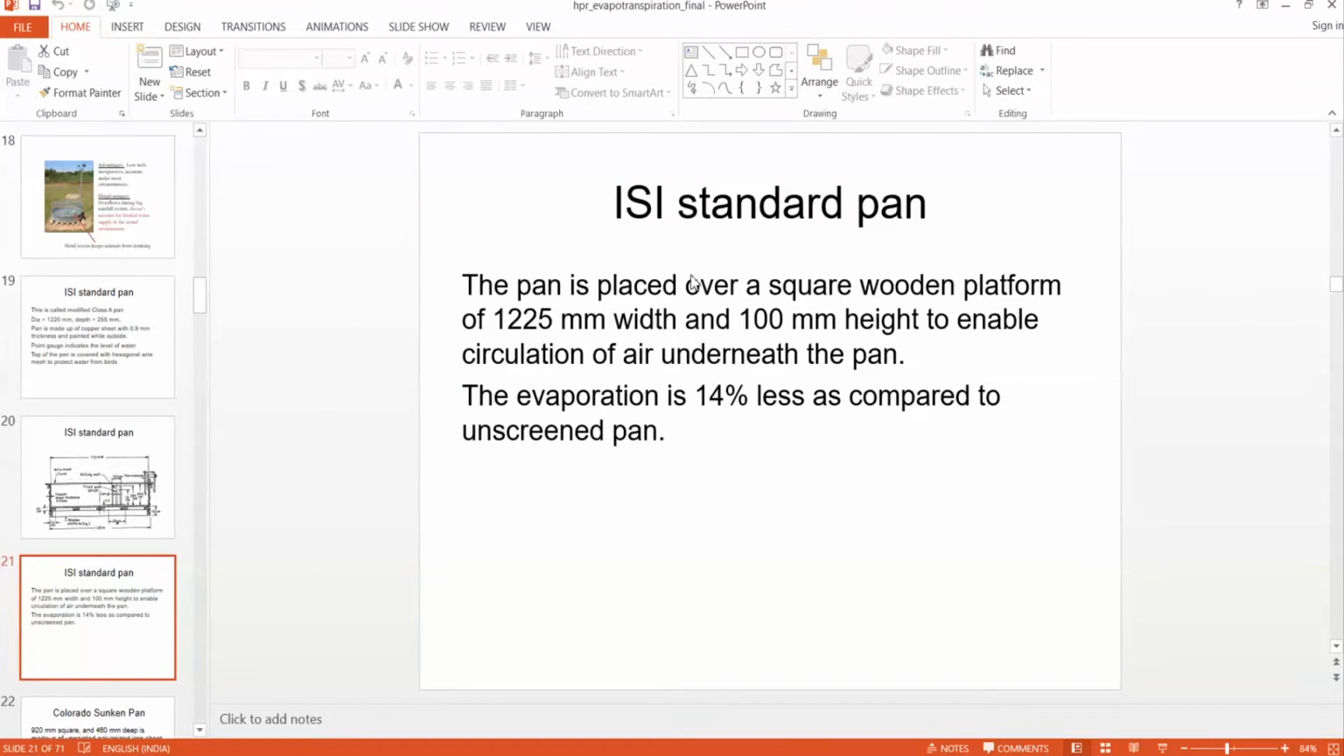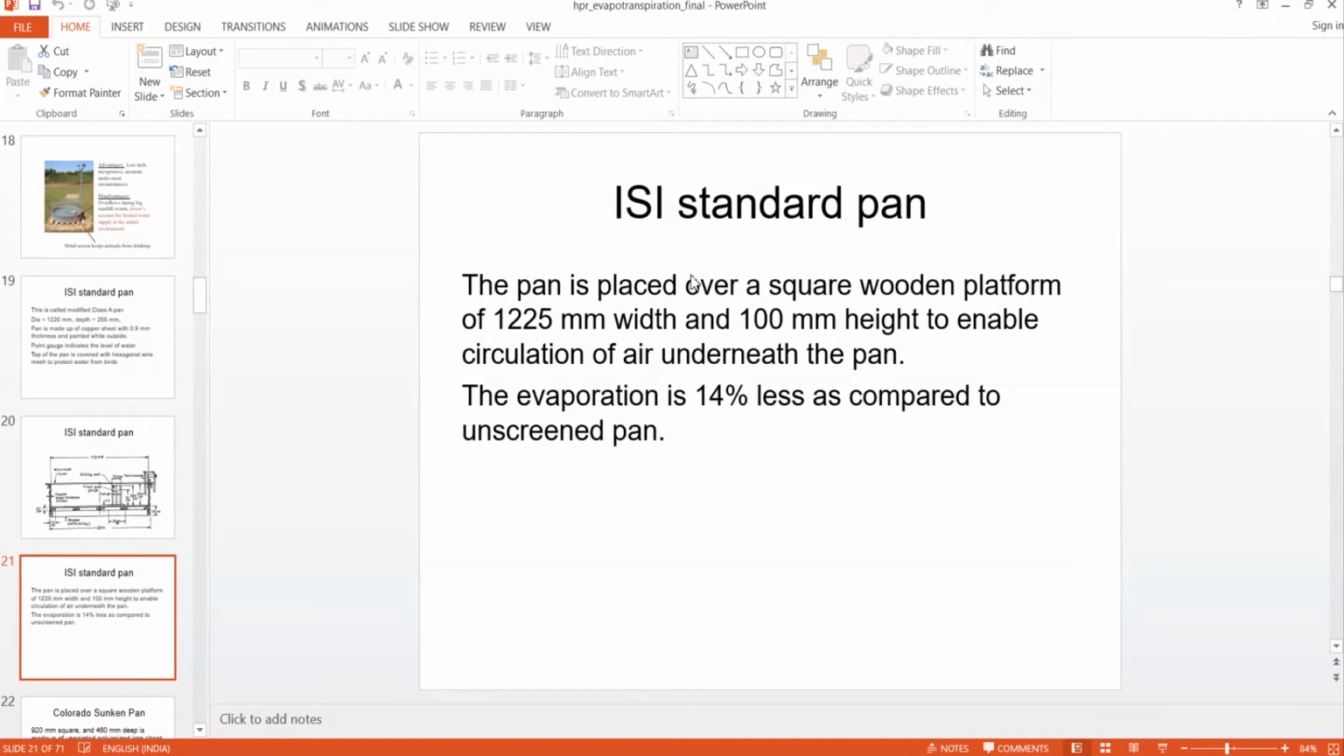And please note that we are providing a screen at the top to prevent birds from drinking water from this. Due to this screen, the evaporation will be less, because it is obstructing the sun rays touching the water surface, and it also provides some shadow on the water surface, and it prevents evaporation.